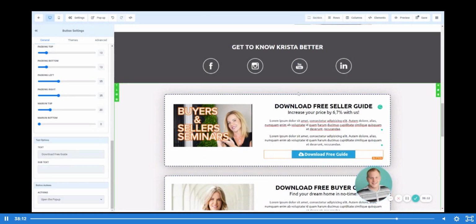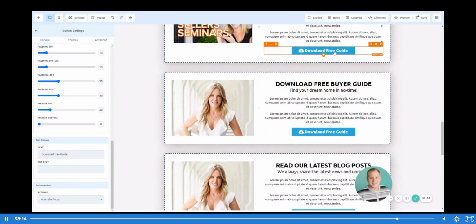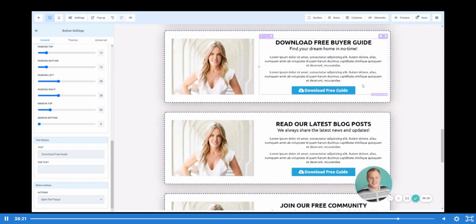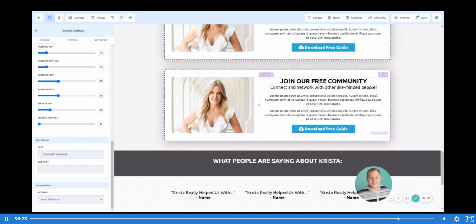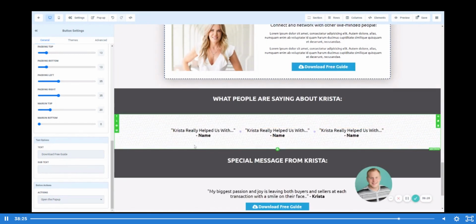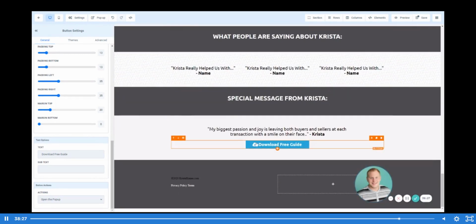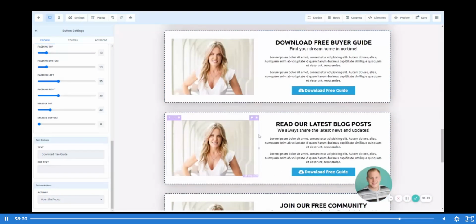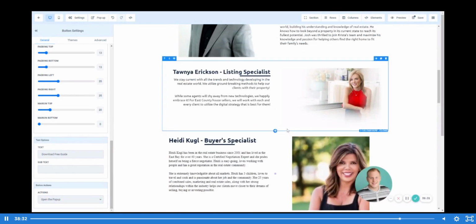Now, I'm going to go ahead and exit out of that pop-up because I just wanted to show you guys how to add that form into the section and get everything ready to rock and roll. So with that being said, that should give you a pretty good idea of every one of these sections, elements, things that you can change, things that you can do.